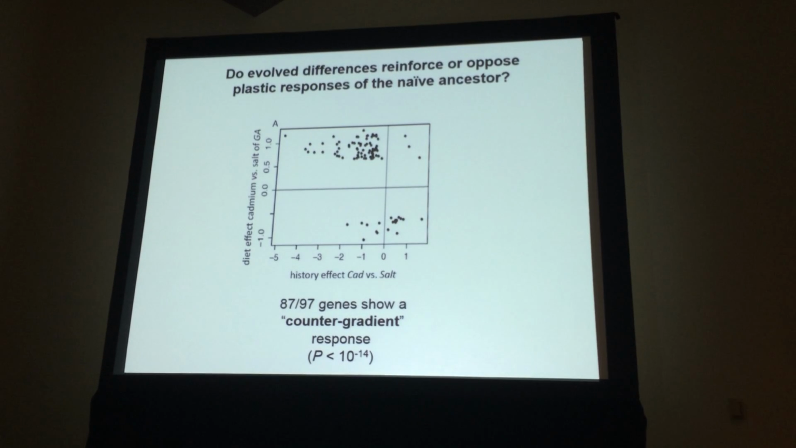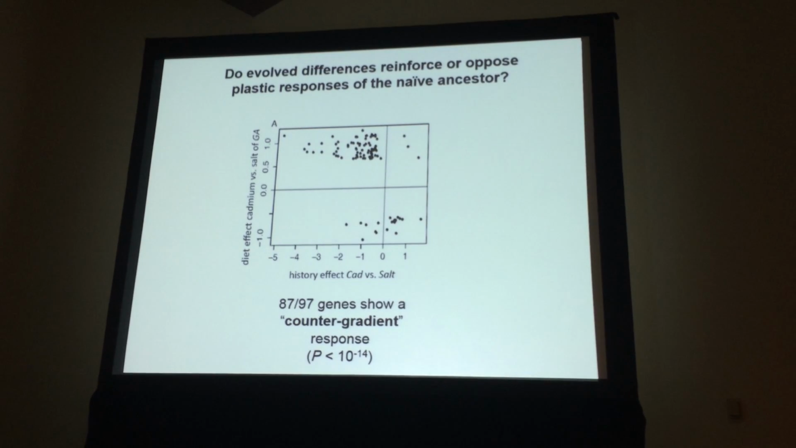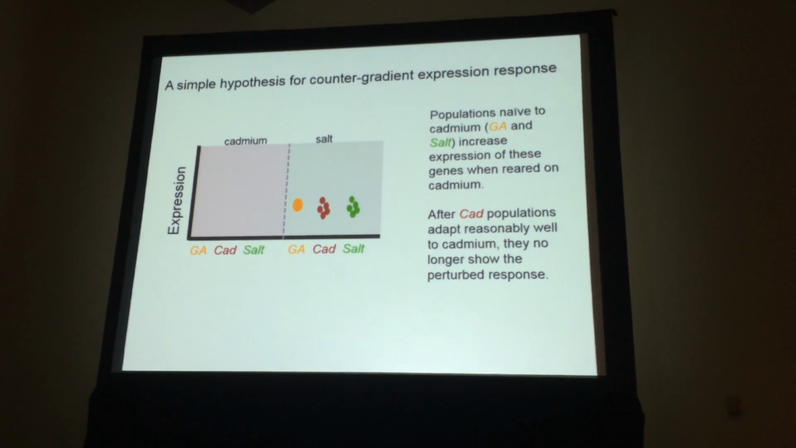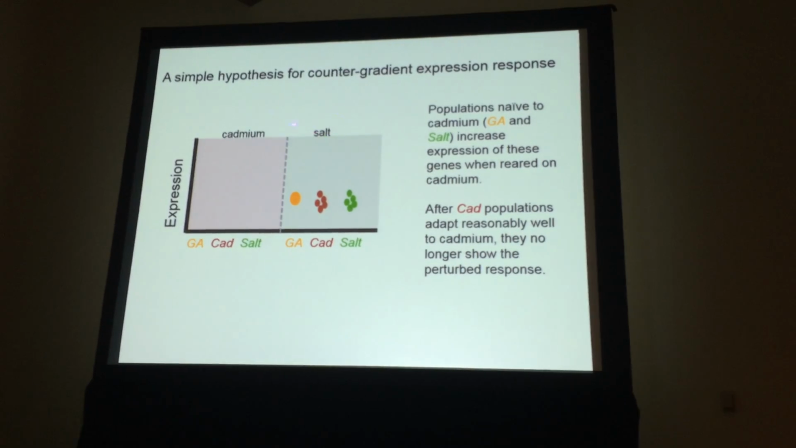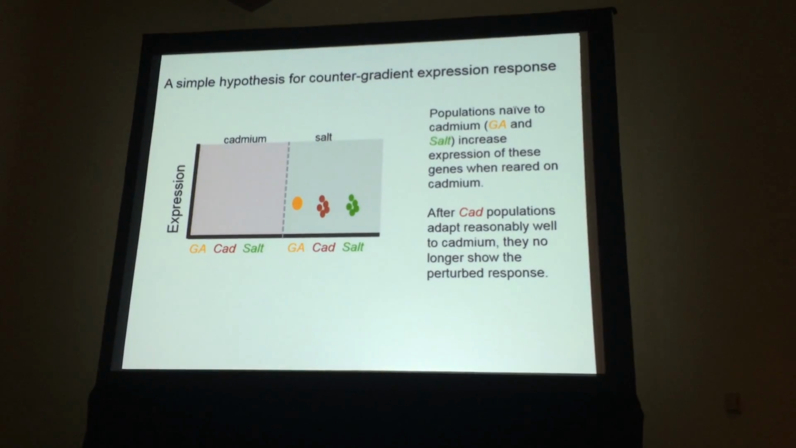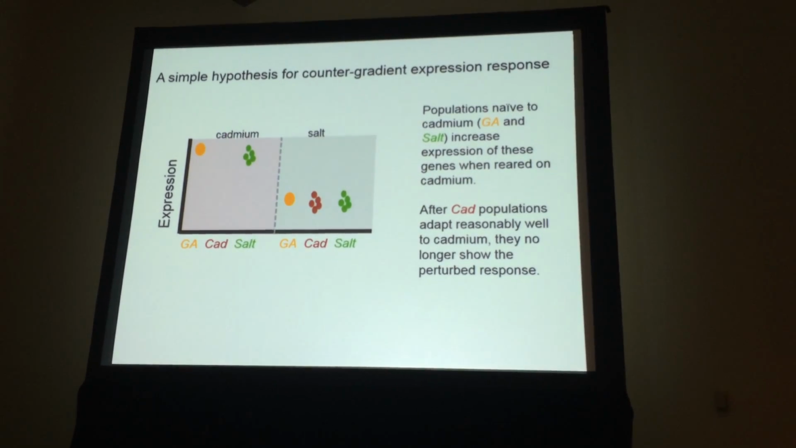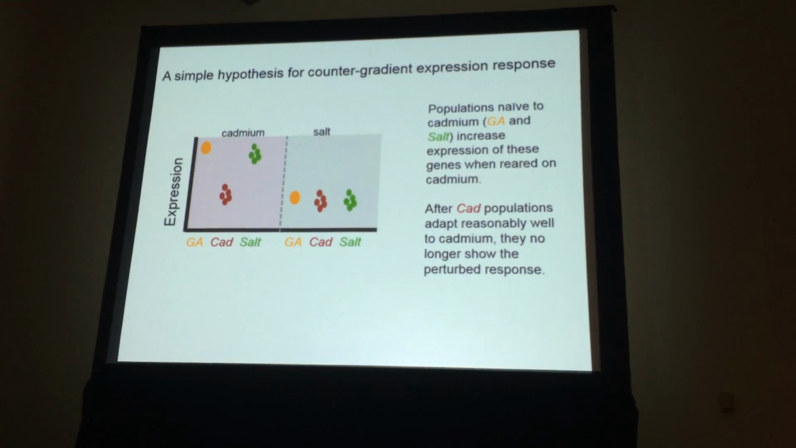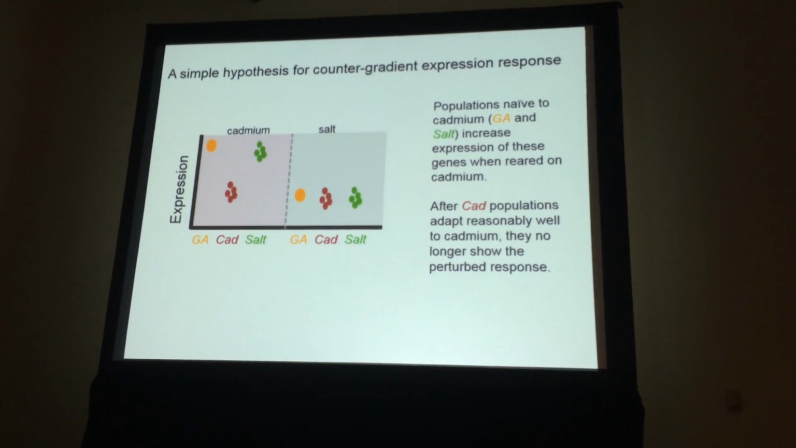And at least in our case, we looked at it in a little bit more detail, and I don't have time to go into it, but there seems to be a very simple explanation for that. That's cartooned here. So for a number of these genes, there's a low or moderate level of expression in the salt diet for all 3 population types. But for populations that don't have evolutionary history in the cadmium diet, those genes show a perturbed response, but the population that's adapted to life in cadmium shows more or less a normal level of expression, and that's what gives rise to this counter-gradient response.